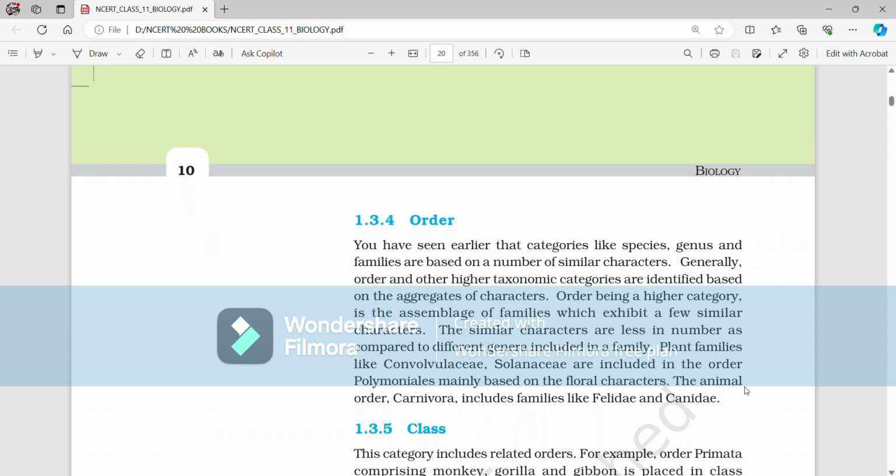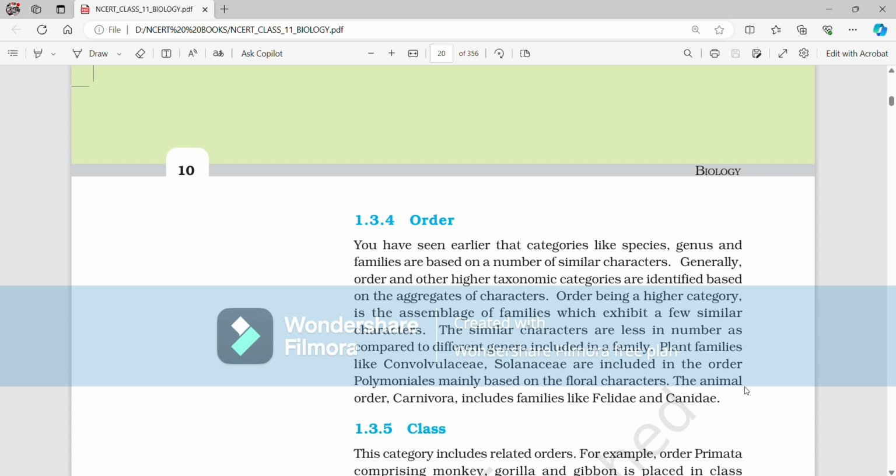The similar characters are fewer in number as compared to different genera included in a family. Plant families like Convolvulaceae and Solanaceae are included in the order Polemoniales, mainly based on the floral characters. The animal order Carnivora includes families like Felidae and Canidae.